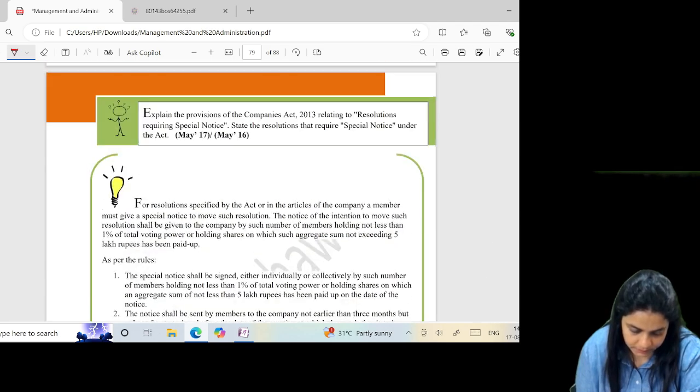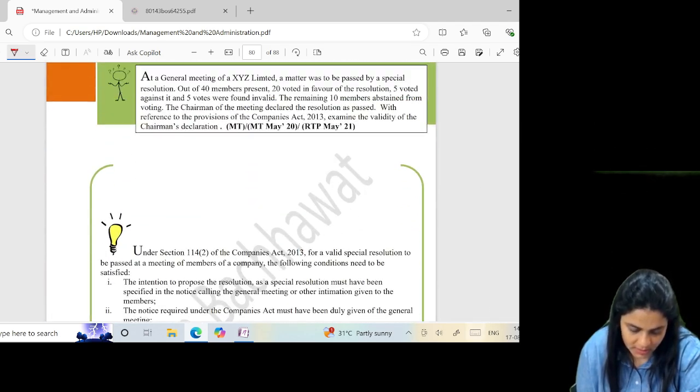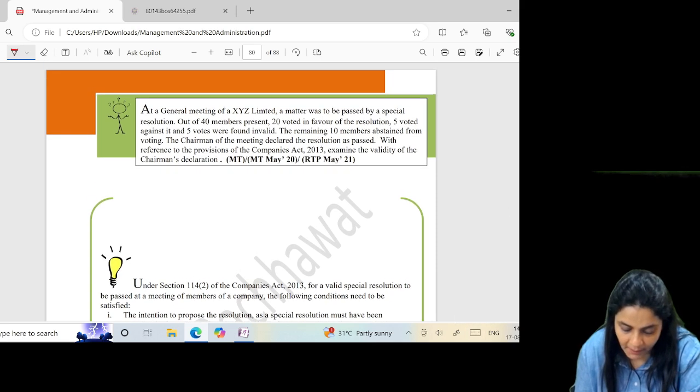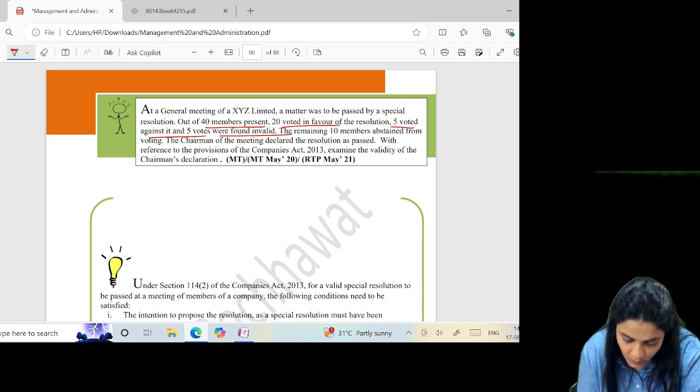All direct questions. At the general meeting of XYZ Limited, a matter was to be passed by a special resolution. Out of 40 members present, 20 voted in favor, 5 voted against, and 5 were invalid. So 20 voted in favor, 5 voted against. Whether the special resolution has been passed. The remaining 10 abstained from voting.